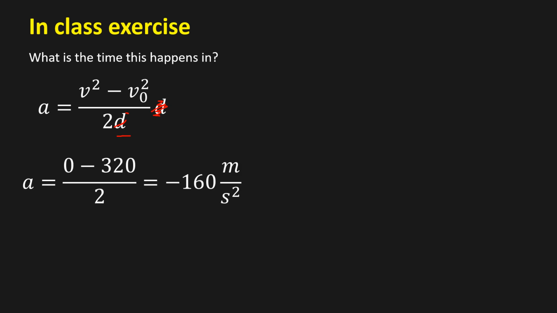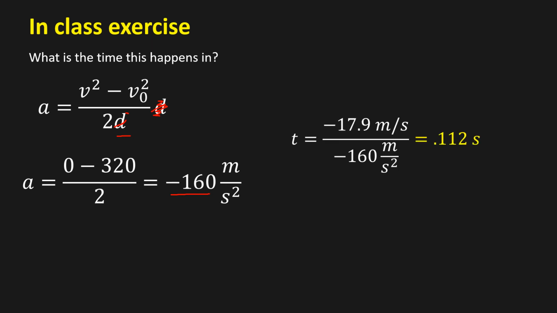And so we can plug in these values and we get negative 160 meters per second squared, which is a lot of acceleration. It's negative because it is decelerating. And then if we have the acceleration and we have the velocity, we can find the time. And this happens all in 0.112 seconds.